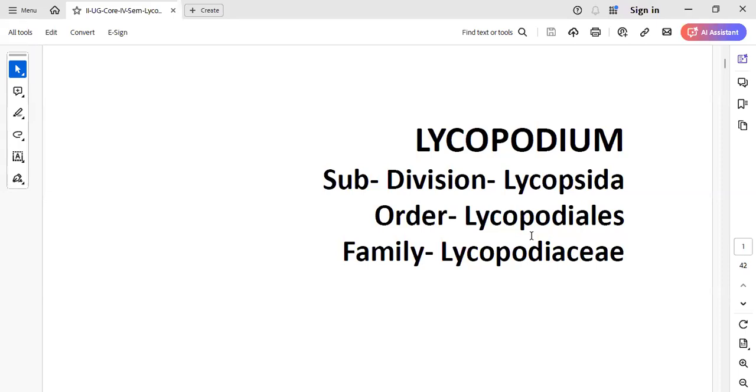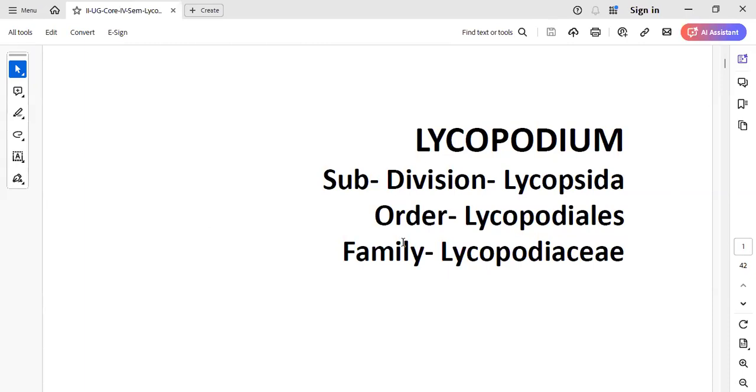I'm not saying only Lycopodium, and I'm not saying only Marchantia. Among all the type studies you study, one question on classification is a must. So please make a note of that in your books. First practice the classifications, then you can go for the rest of the study. Am I clear? Yes, ma'am, clear.